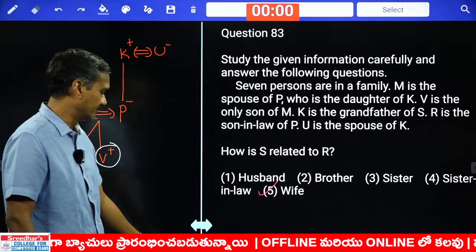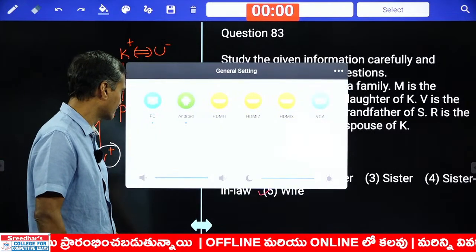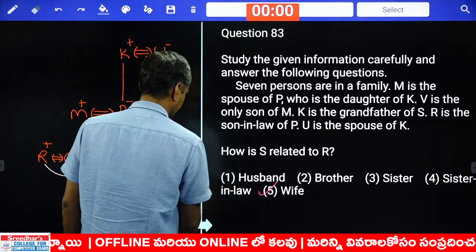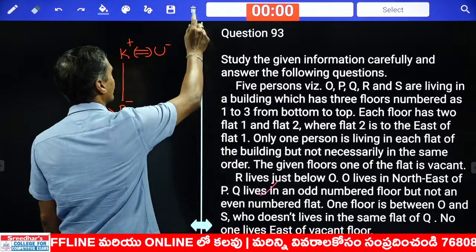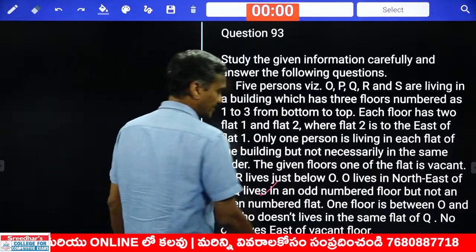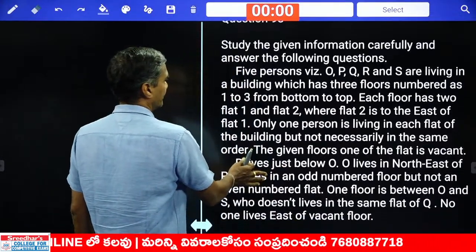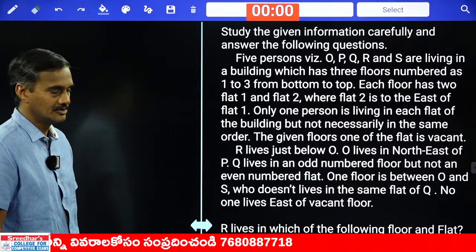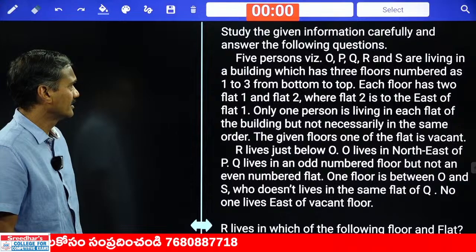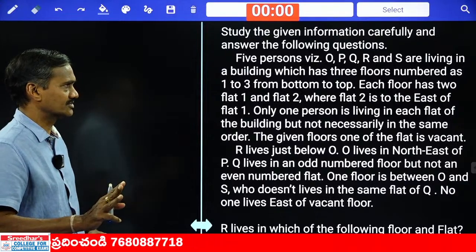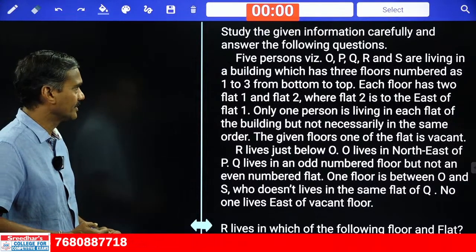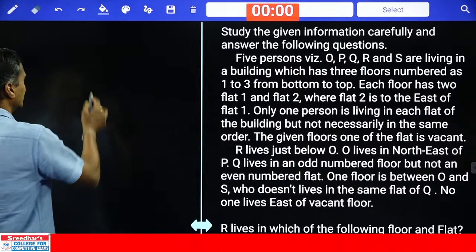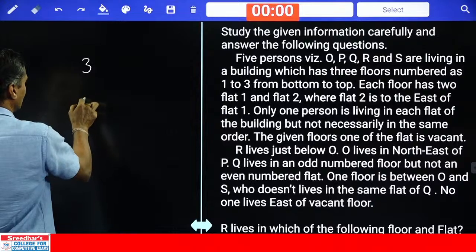Then we have one more set, and this is about questions 93 to 97. Now please try to work out this one. There were 5 persons, O, P, Q, R and S, living in a building which has 3 floors, numbered as 1, 2, 3 from bottom to top. Each floor has only 2 flats. Now these are the floors we have: 3, 2 and 1.